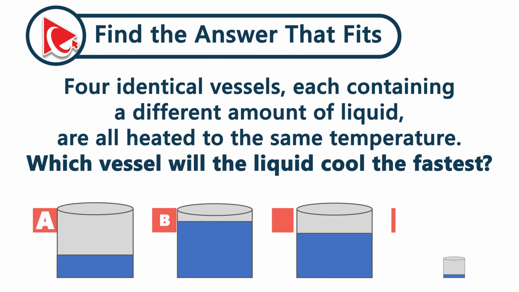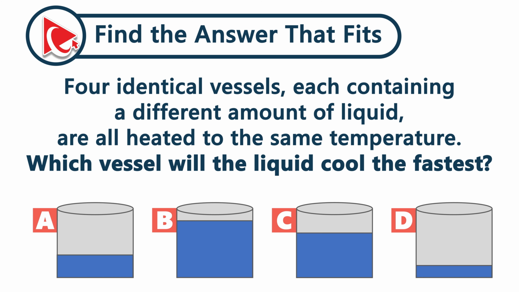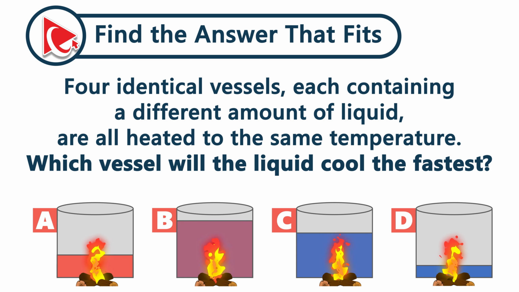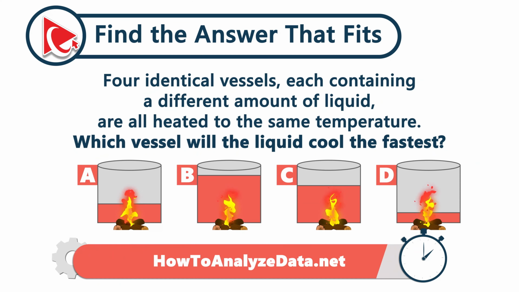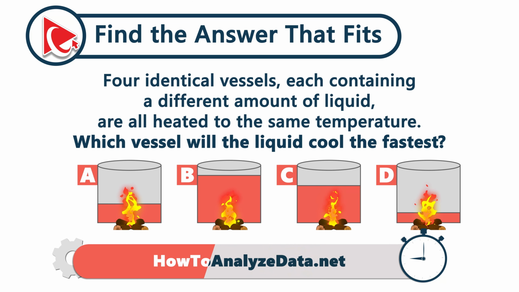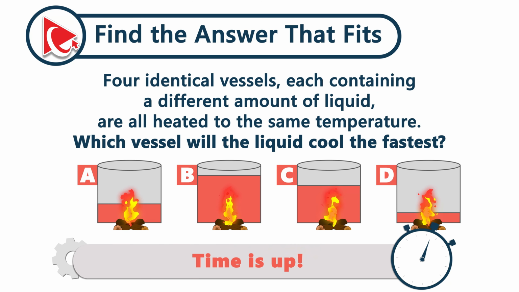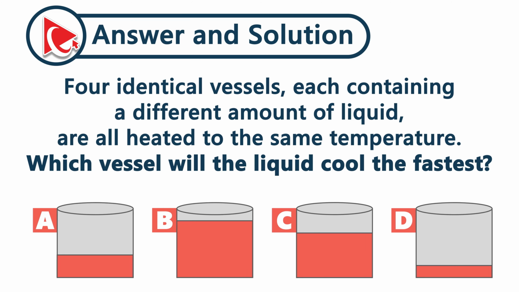4 identical vessels, each containing a different amount of liquid, are all heated to the same temperature. In which vessel will the liquid cool the fastest? To answer this question, apply the principle of heat loss per unit volume. Liquids with less volume cool faster because they have less thermal mass and a greater surface area to volume ratio. Since vessel D has the least amount of liquid, it will lose heat the fastest, making it cool down the quickest. So the correct answer here is choice D.